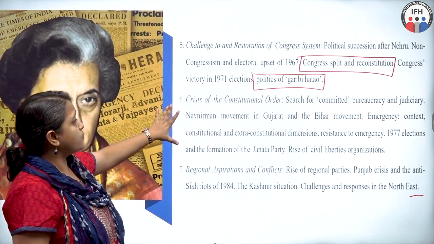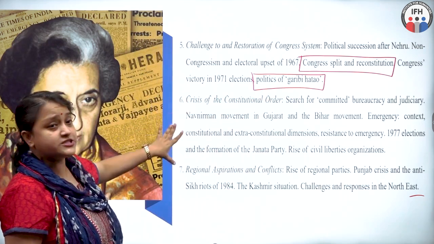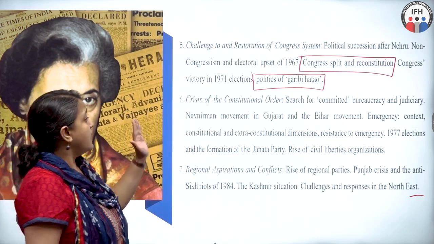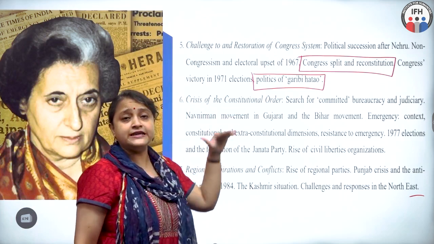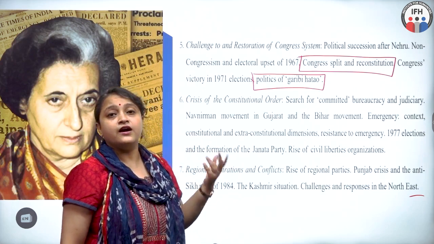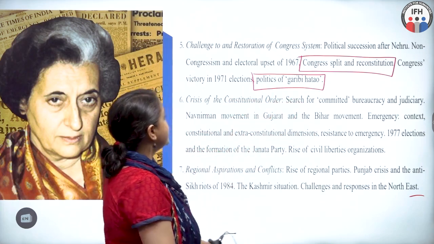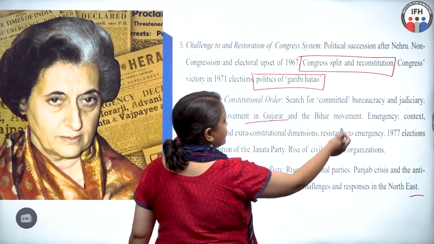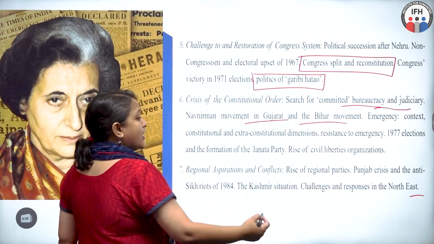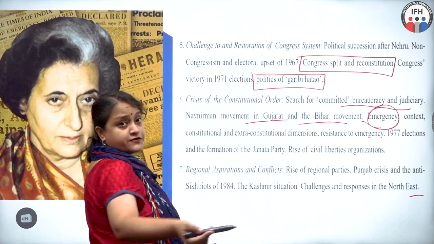Of course, the next topic would flow from the previous one, and this topic is all about the emergency. Again, a very important topic from the perspective of the CUET exam. This topic has all the reasons, the immediate as well as the long-term causes for the emergency period in India, starting from the movement in Bihar and Gujarat. You have the bureaucracy and judiciary issue. Then what happened during the emergency and the impact after the emergency.